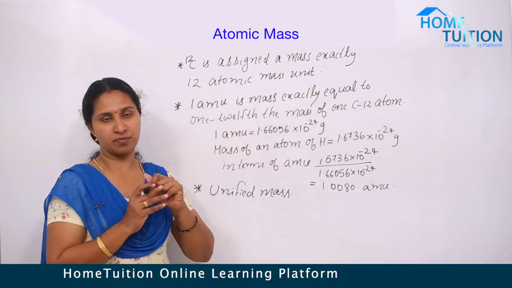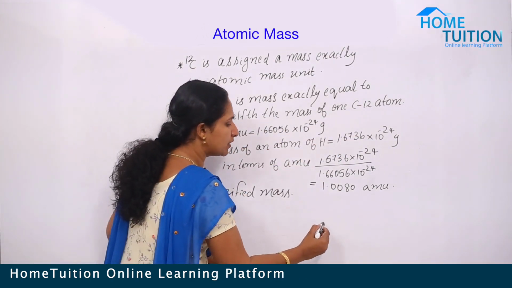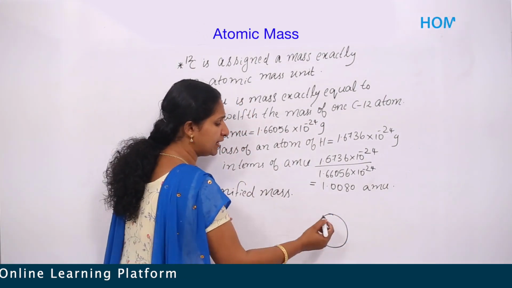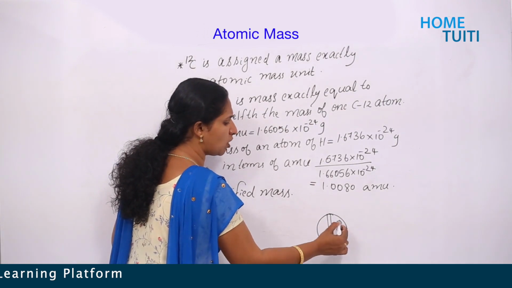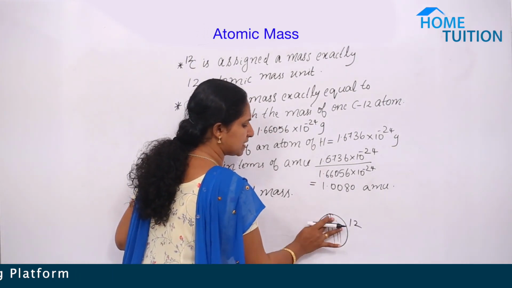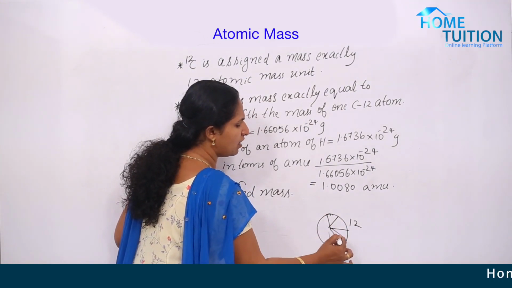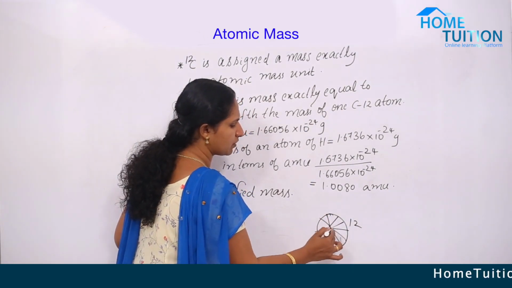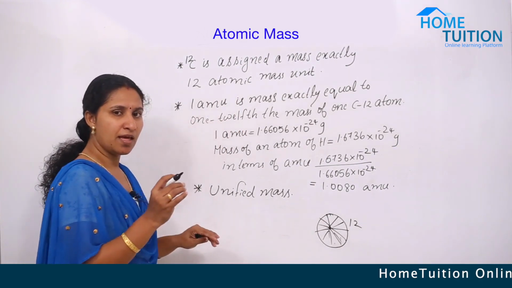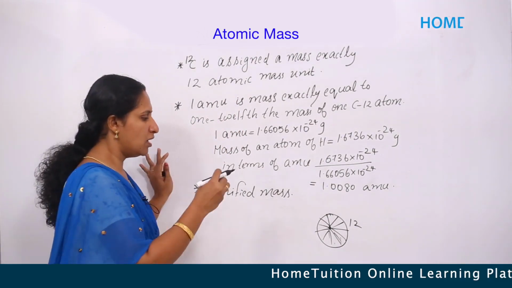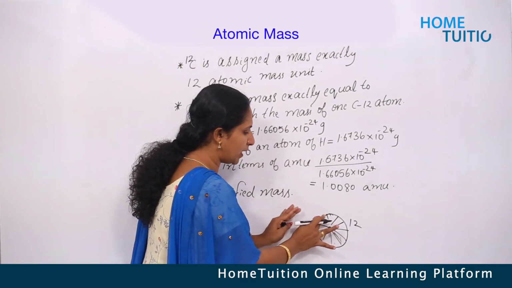12 isotope. For example, suppose this one is the carbon 12 isotope. Now I divide this carbon 12 isotope into 12 equal parts. From those 12 equal parts, I take this one part.